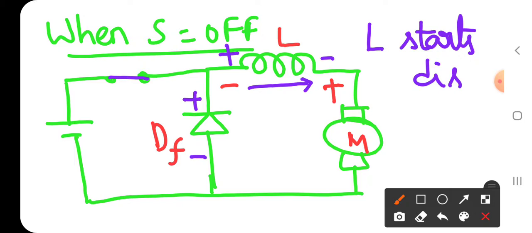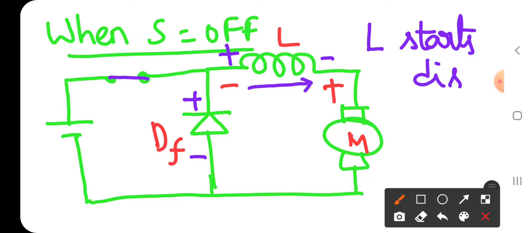You should remember that the current never reverses, so the current flows in the same direction.